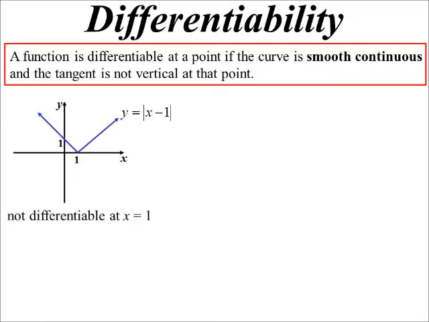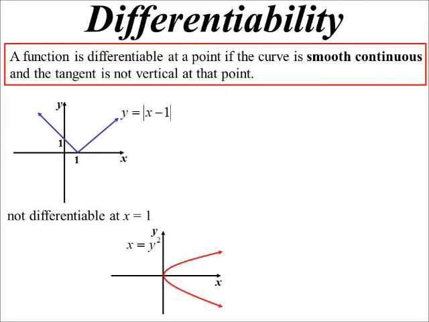So what do we mean by smooth continuous? It means if I was to draw a tangent, I could draw one definite tangent. But look at that point x equals 1. Where would I draw the tangent? Because it's sharp, it's too hard to draw one. So that particular curve is not differentiable at x equals 1.